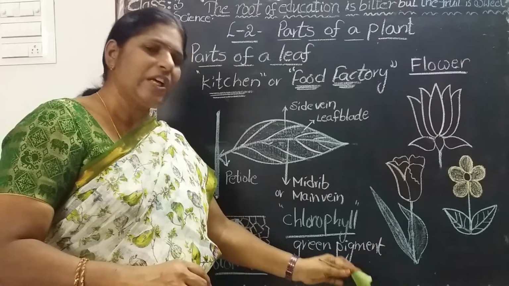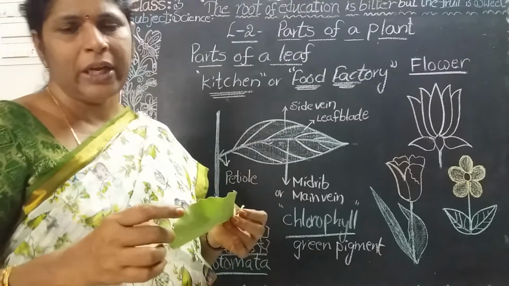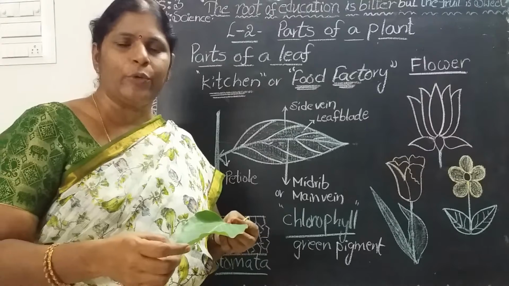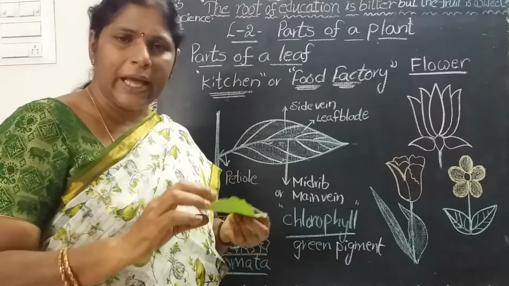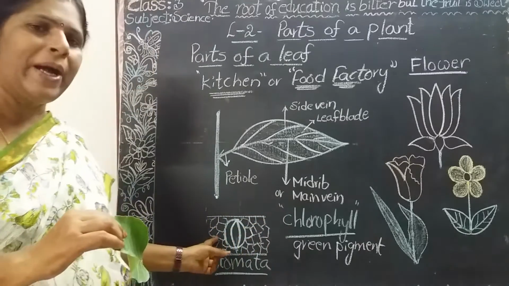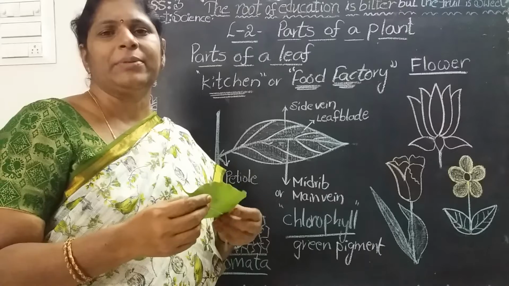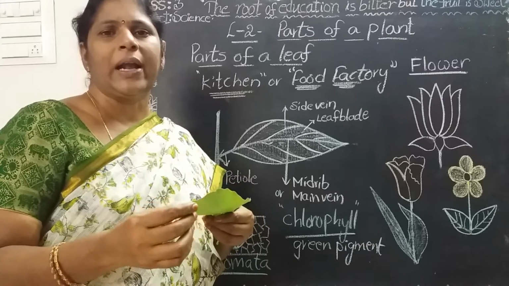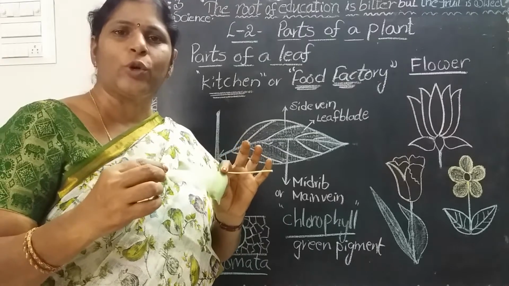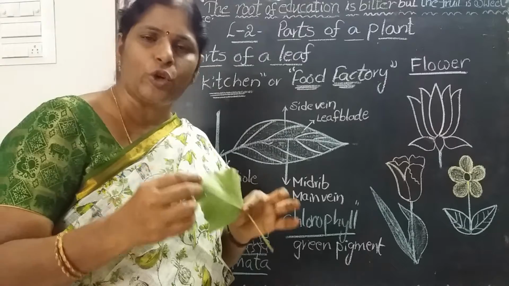And also see here. All the leaves also breathe like you. So, how do plants breathe? Plants breathe through stomata. We breathe through the nose like that. Plants also breathe through stomata. But we cannot see the stomata. On the underside of the leaf, a number of tiny openings are there. Those are called stomata. So plants breathe through stomata.